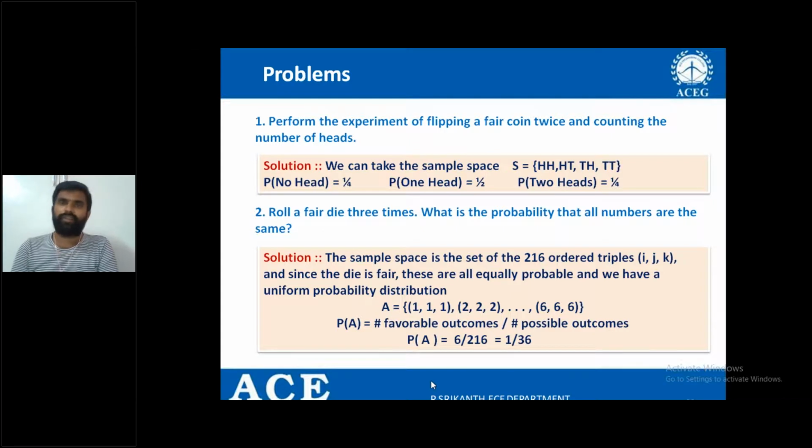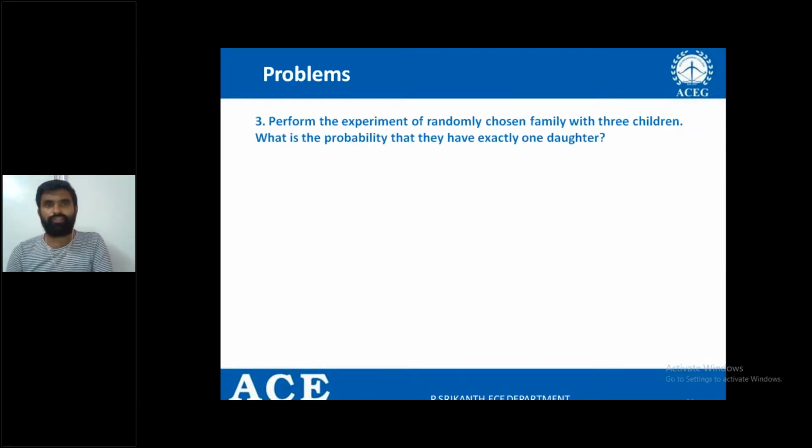In any experiment, right? Let me take another problem. You try it. Perform the experiment of a randomly chosen family with 3 children. What is the probability that they have exactly one daughter?